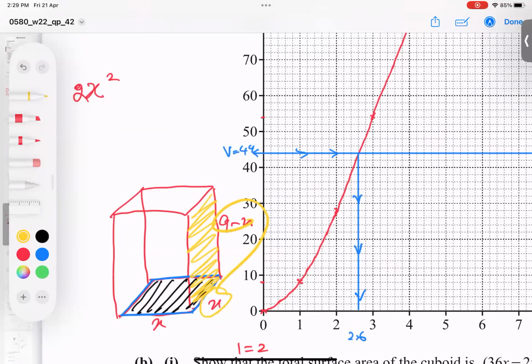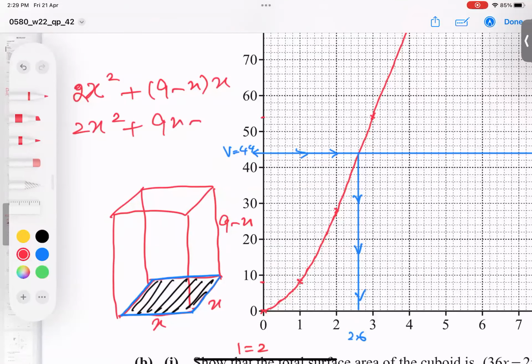9 minus x times x. And for your knowledge, this front is also the same, 9 minus x into x, because the back wall is also the same. So all same, so why waste our time? Simply say plus 9 minus x into x, 9x minus x squared, and into 4.